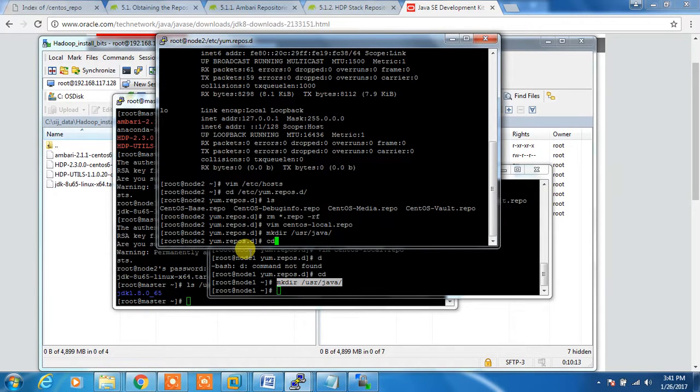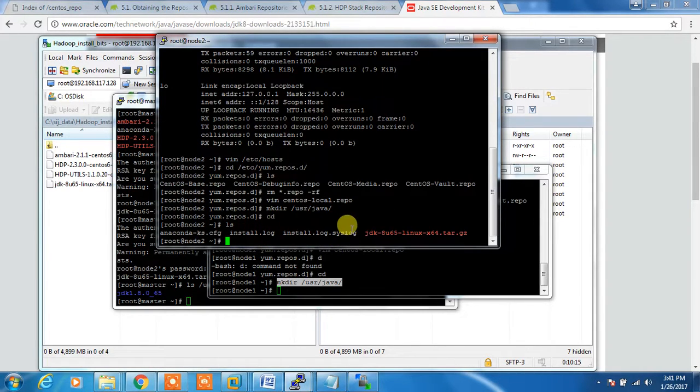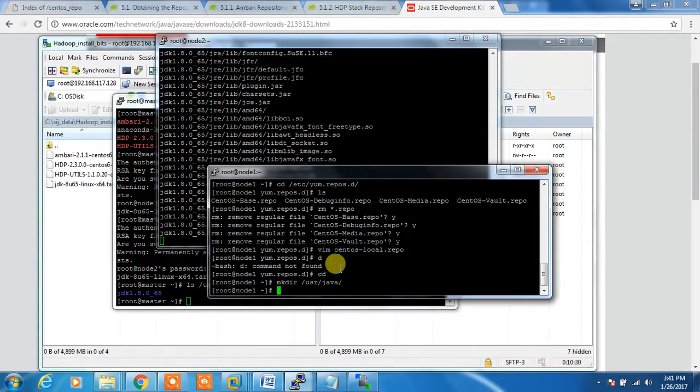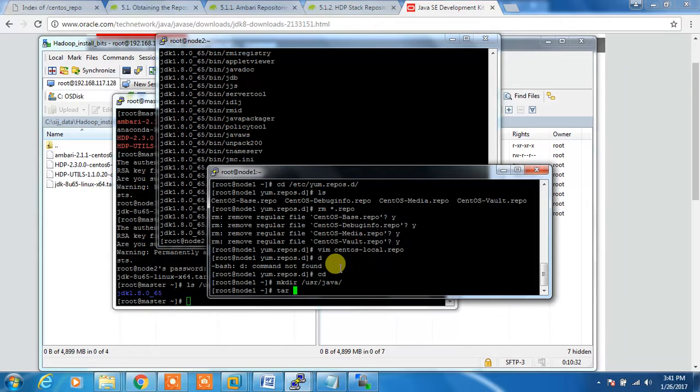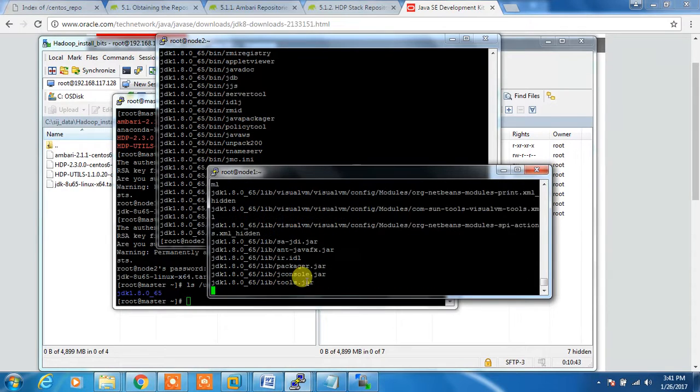Okay, and here I have the packages. I just want to unzip that. tar zxvf -C /usr/java. So in node 1 also, /usr/java.